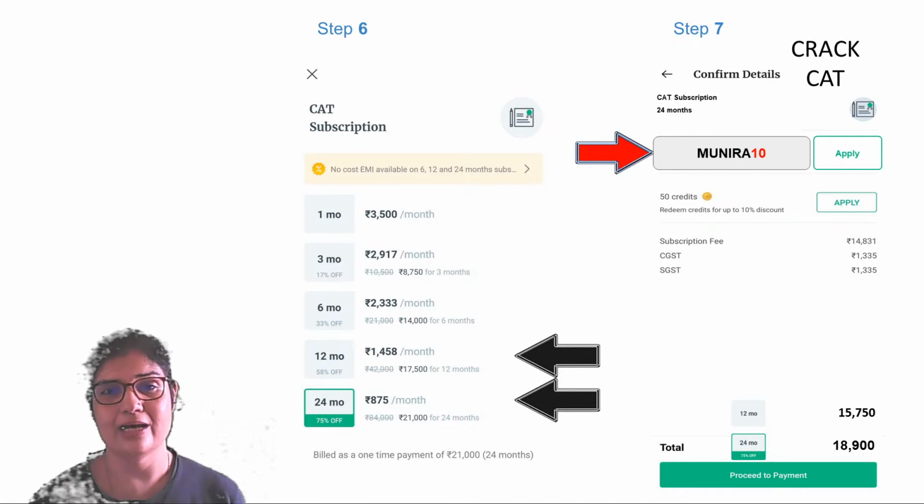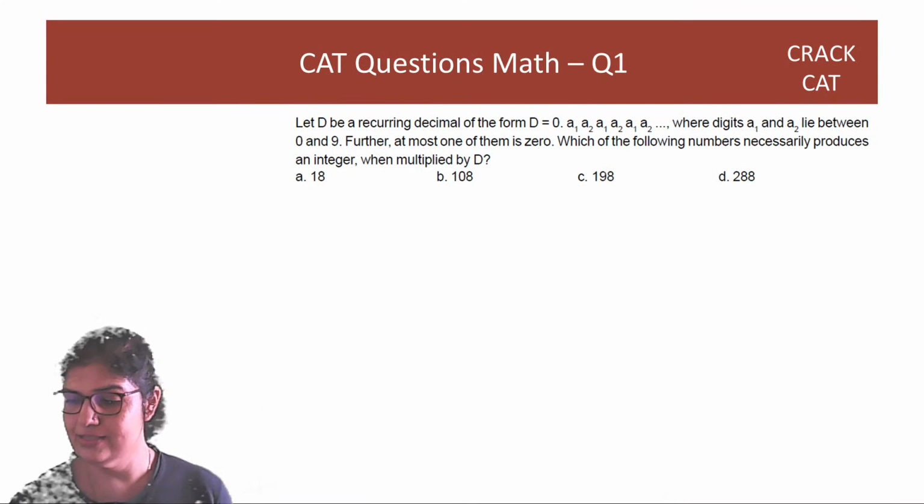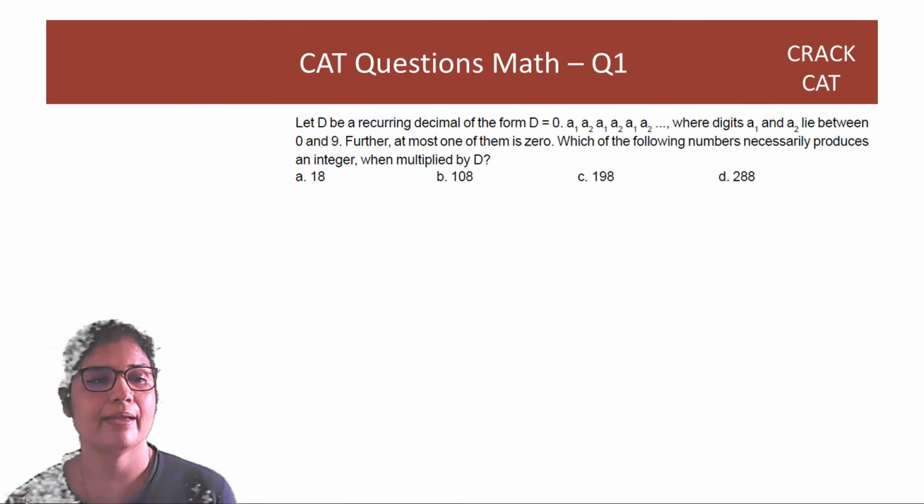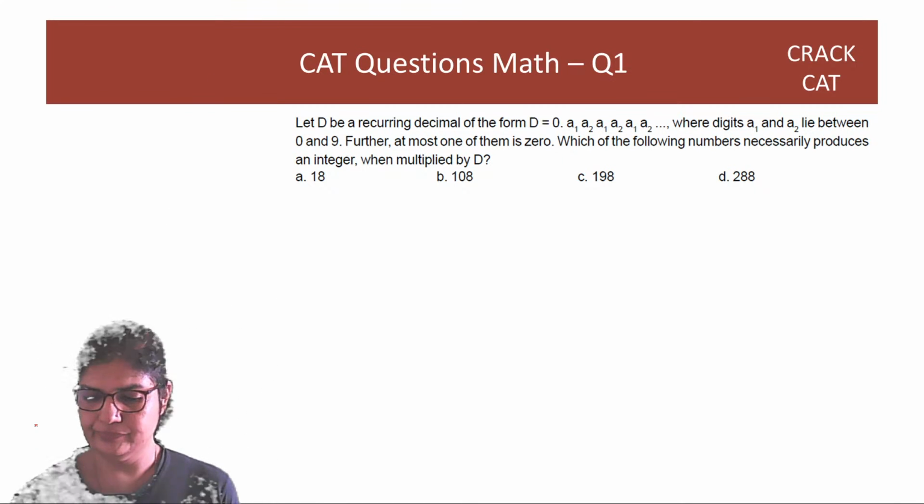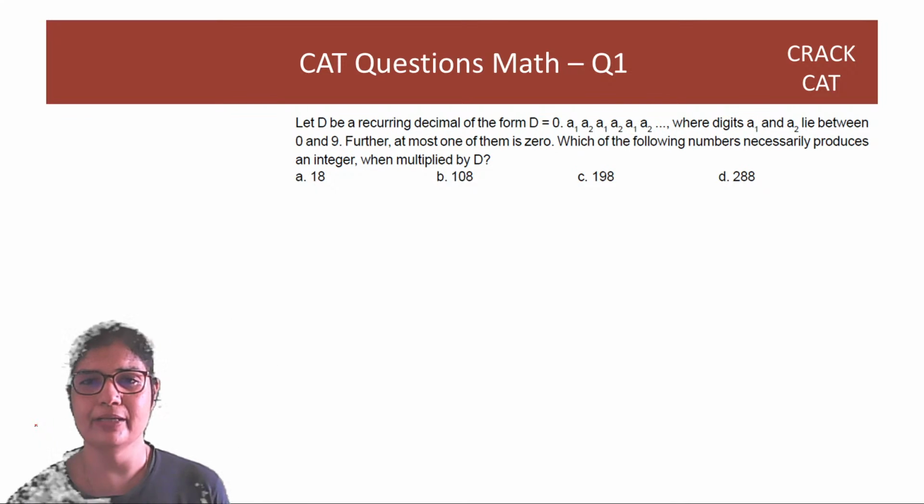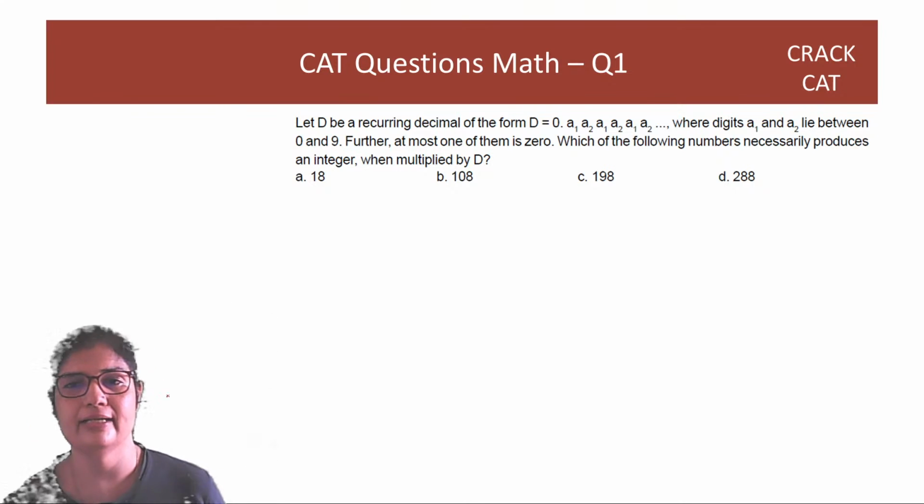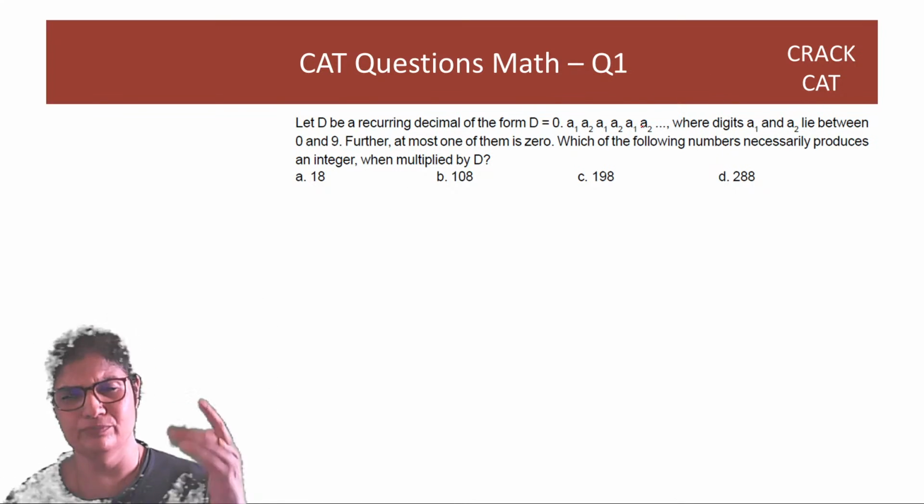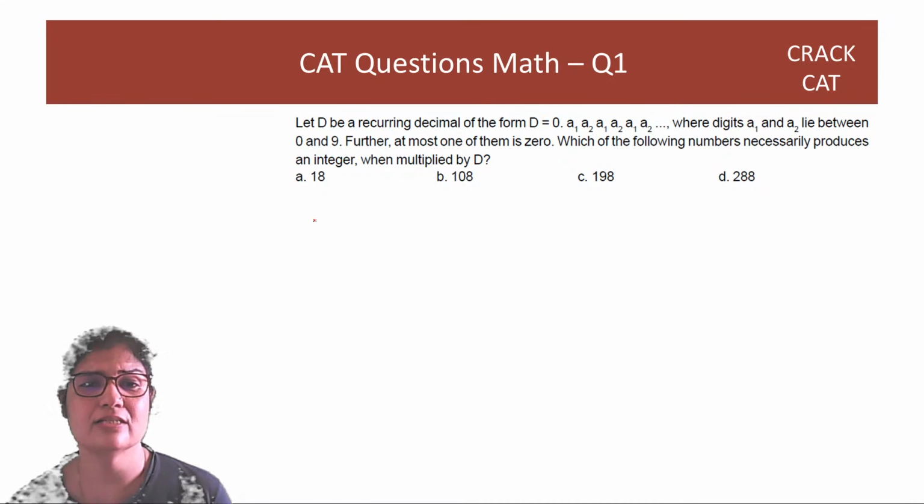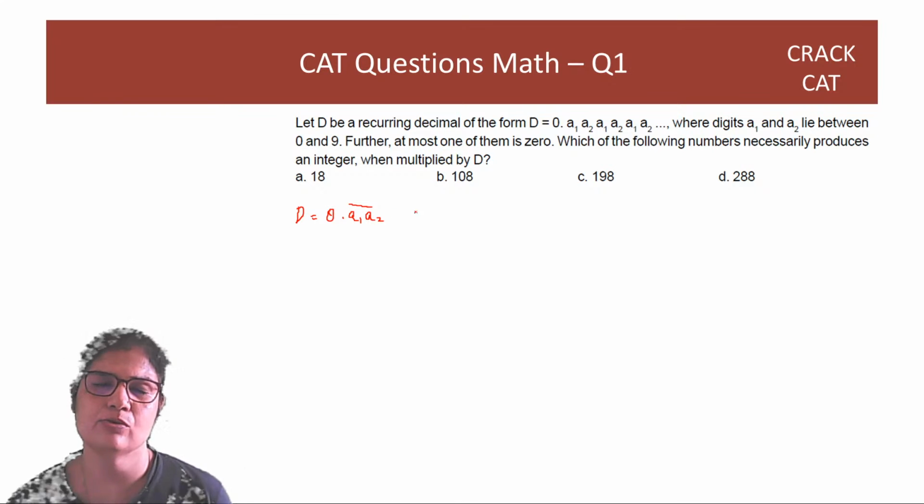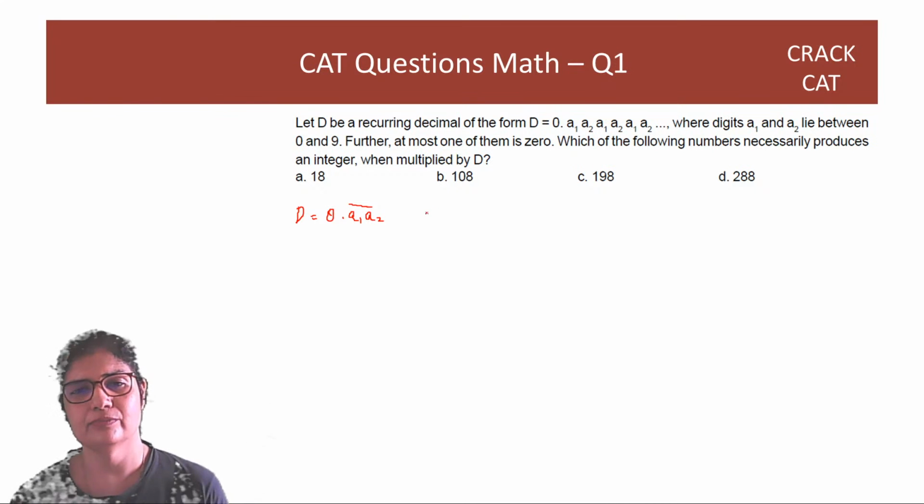So great, let's now start off with the maths questions. This is the first question, guys. Let D be a recurring decimal. So a recurring decimal is a decimal that just continues forever, right? So here you have A1, A2, A1, A2, A1, A2 forever. This is also denoted by putting a bar on the recurring digits, right? So we know that this means that A1, A2 just keeps repeating forever.